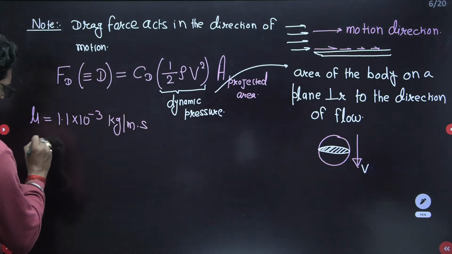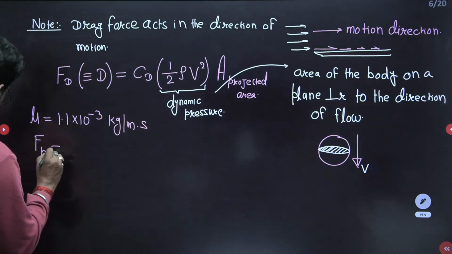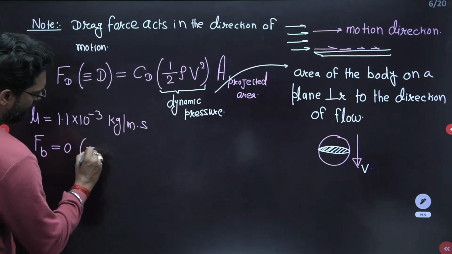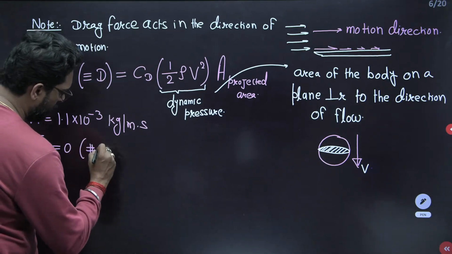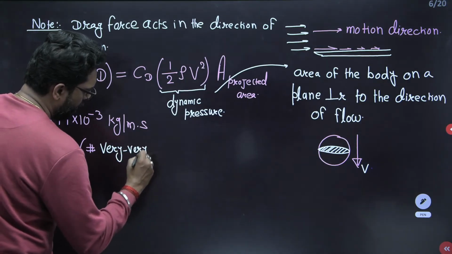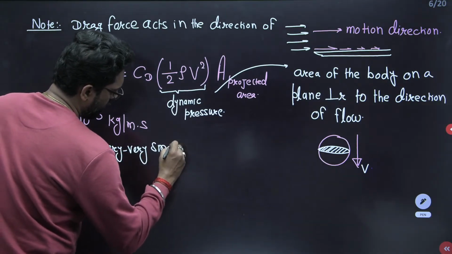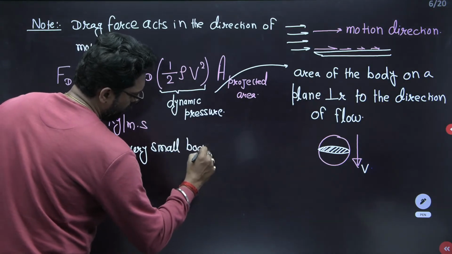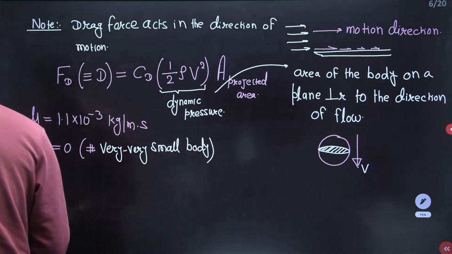Here the buoyancy force is equal to 0. Why? Because it is a very, very small body, so the buoyancy force is neglected.